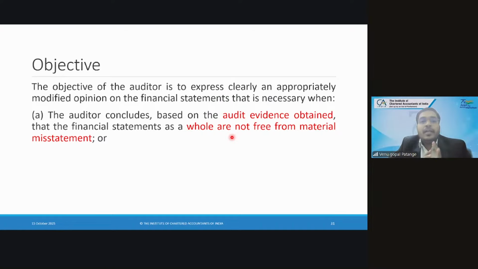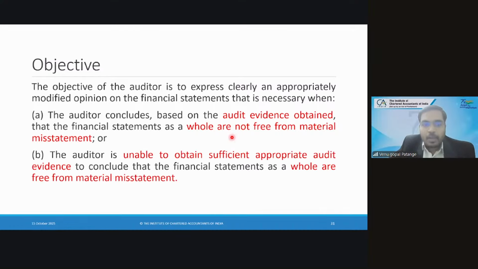If that is the case, then you need to give a modified opinion, which we'll see in a few moments. But here, audit evidence is properly obtained, but the conclusion is that it is not free from material misstatement. Next, unable to obtain sufficient appropriate audit evidence. The second case is that audit evidence itself is not received.